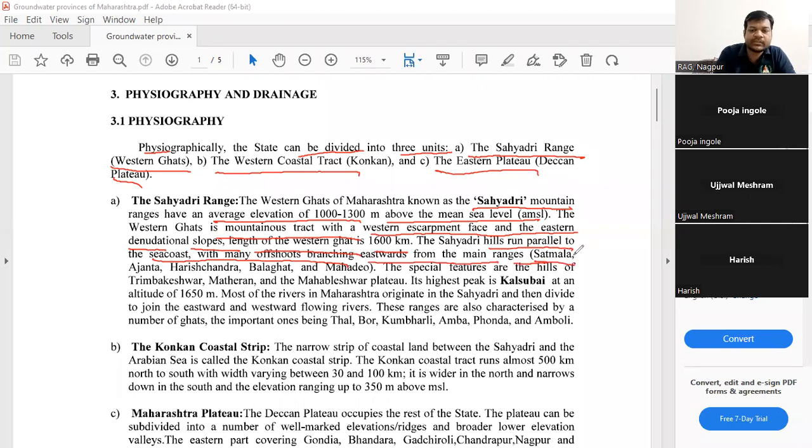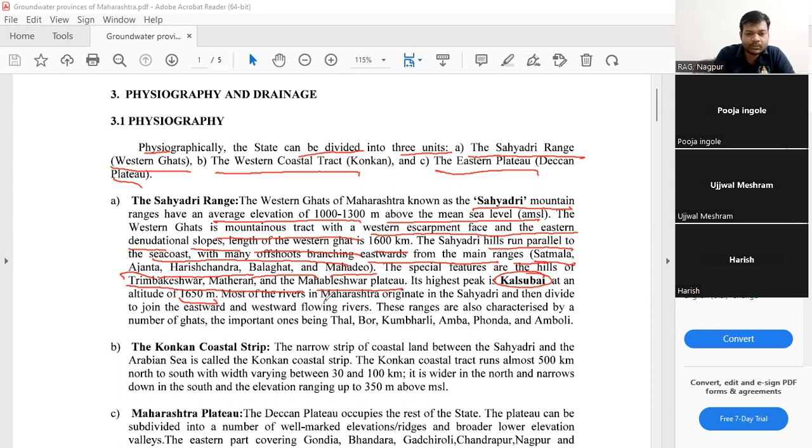The ranges we have are Satmala, Ajanta, Harishchandra, Balaghat, and Mahadev. The largest and the highest peak in Maharashtra is Kalsubai, which has an altitude of 1650 meters. Special features: the Trambakeshwar, Matheran, and the Mahabaleshwar plateau. These are the hill stations in Maharashtra.